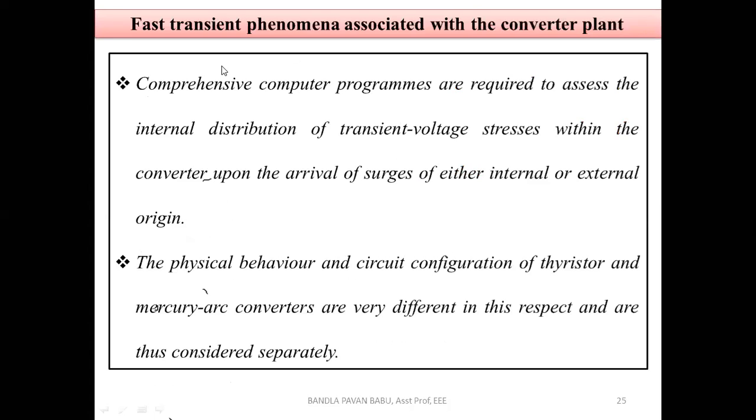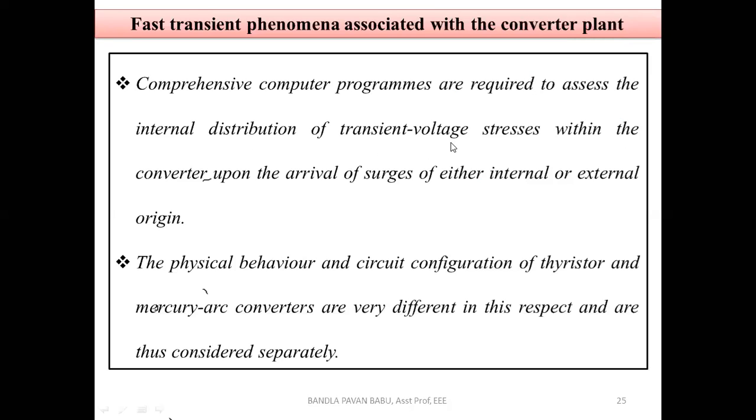Next we will enter into the fast transient phenomena associated with the converter plant. Comprehensive computer programs are required to assess the internal distribution of transient voltage stress within the converter upon the arrival of surges of either internal or external origin. The computer programs are required to assess, in the sense, we need to monitor the individual phase voltages. I mean each valve, what is the voltage drop and what are the losses. We are using protective devices for each valve.